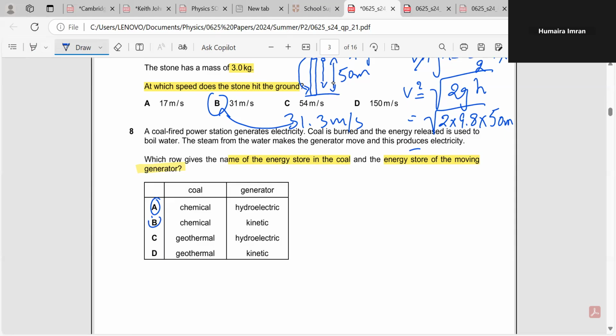So energy stored in the generator will be what, students? Is it kinetic or hydroelectric? It's the B option, kinetic. Because you know, the generator is generating electricity, and that's why there will be kinetic energy in it.